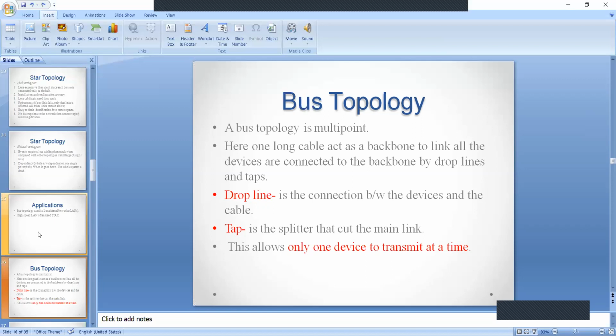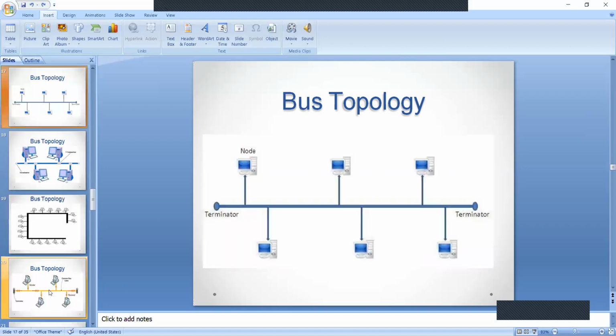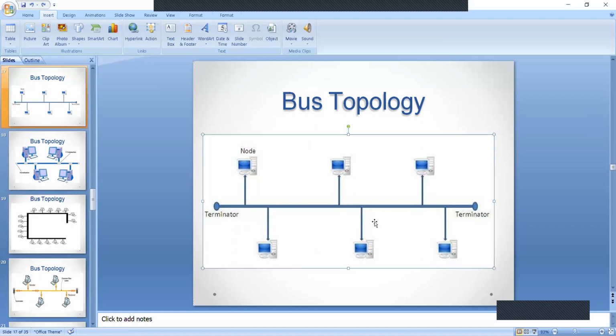Through this cable, all devices are connected by using two things, highlighted here in red color: drop line and tap. First, I will show you what is the tap and what is the drop line. This is the diagram of bus topology. This one, horizontally, this thick coaxial cable, is known as the bus cable.